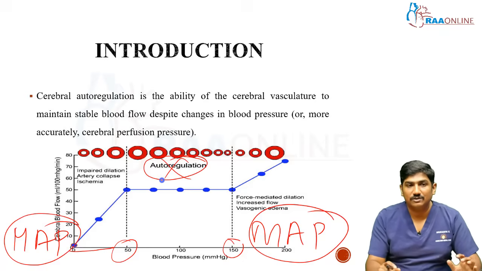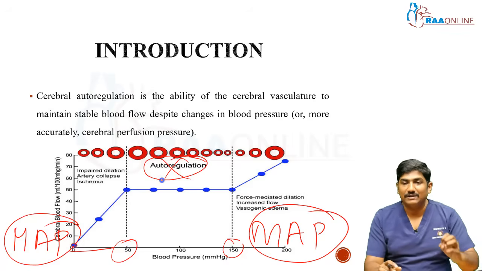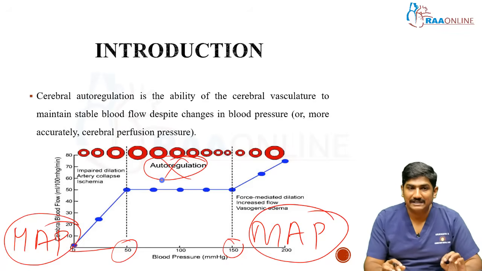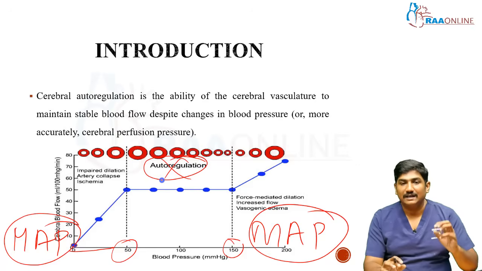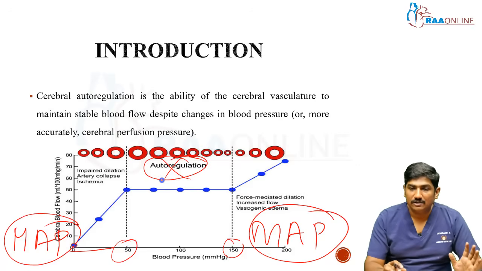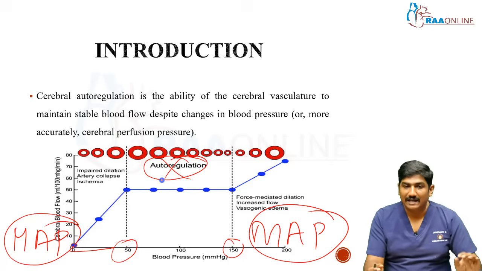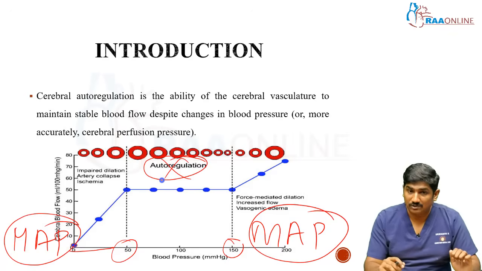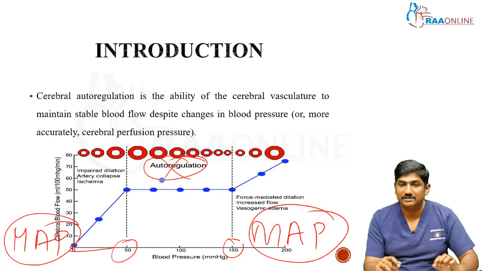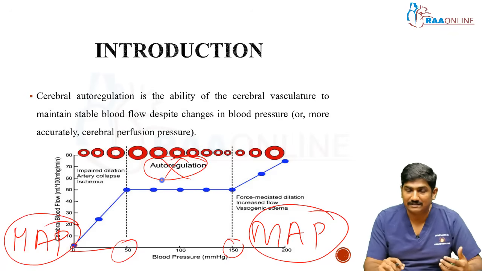So in the exam, if they ask what is cerebral autoregulation, it is the ability of the cerebral vasculature to maintain a stable blood flow despite changes in blood pressure. In normal people, cerebral autoregulation happens between a MAP of 50 and 150. Below a MAP of 50, there could be ischemia. Above a MAP of 150, there could be vasogenic edema in otherwise normal individuals. This is called autoregulation, and it has some mechanisms which we will see in detail.